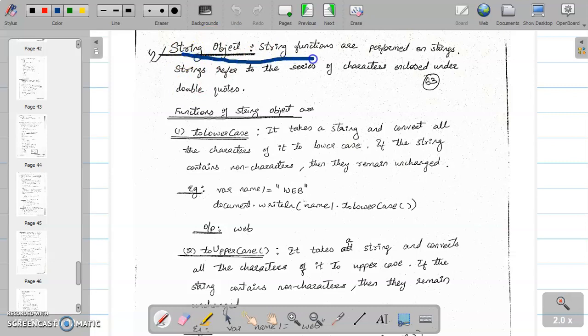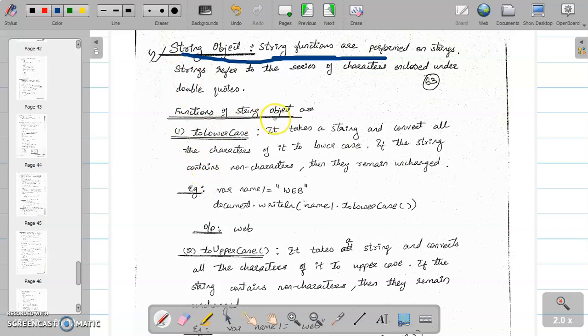String object is a group of string functions. So string functions అన్ని కూడా మనకి string object లో స్టోర్ అయి ఉంటాయి. In JavaScript we are having string object. In that string object we will have various string functions. Like in C language, string.h will contain all string functions like strlen, strrev. Similarly, in JavaScript, all the string functions are stored in string object.